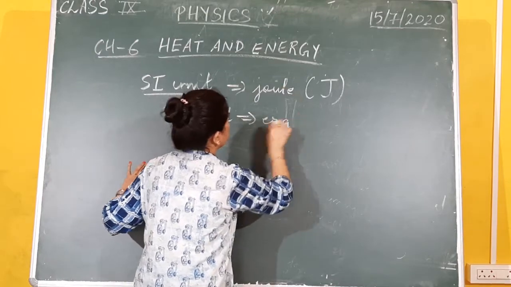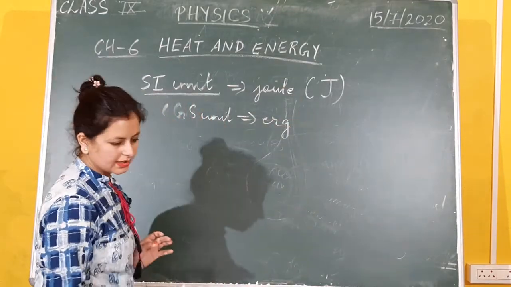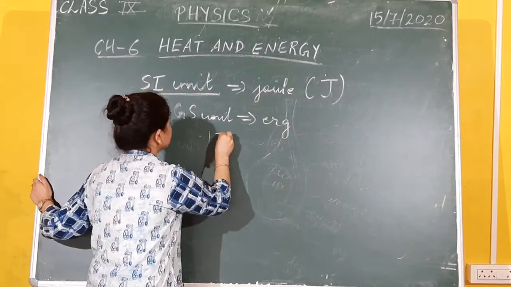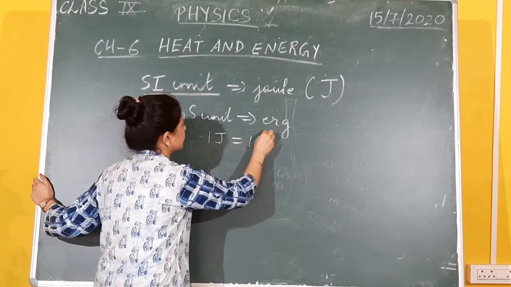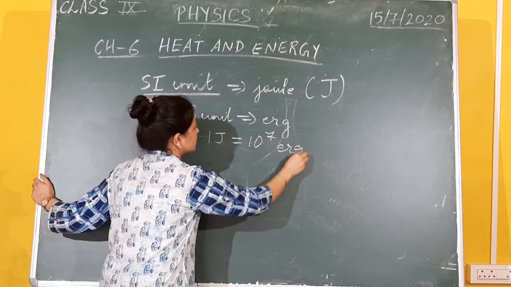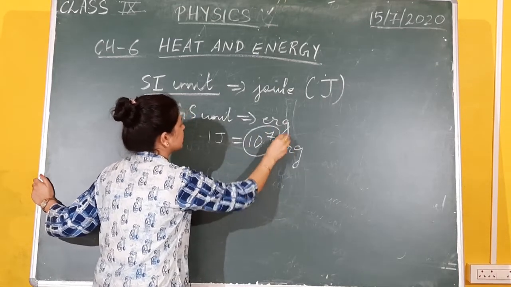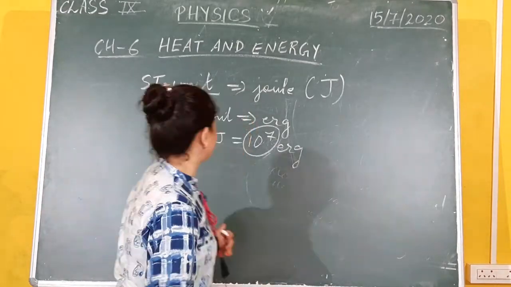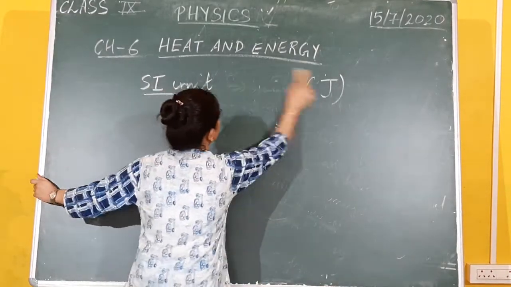Now, these two are related to each other, and what is the relation? 1 joule is equal to 10 to the power 7 erg. That means 10 to the power 7 ergs make 1 joule. So, joule is a very huge amount of heat.